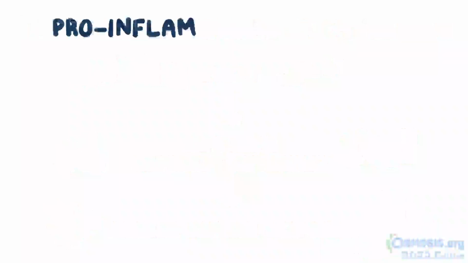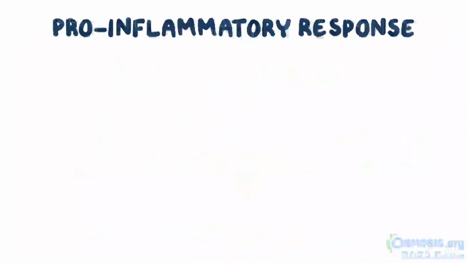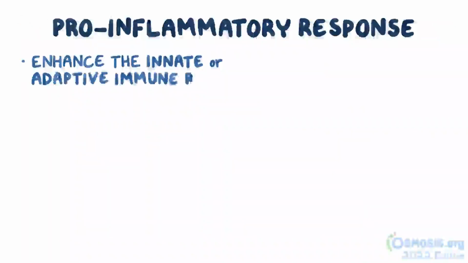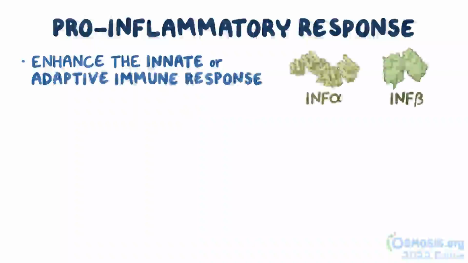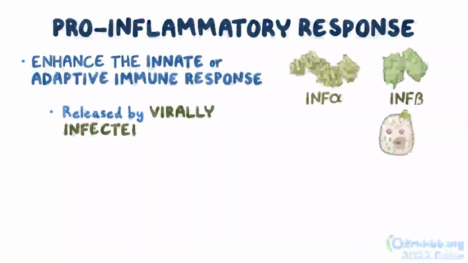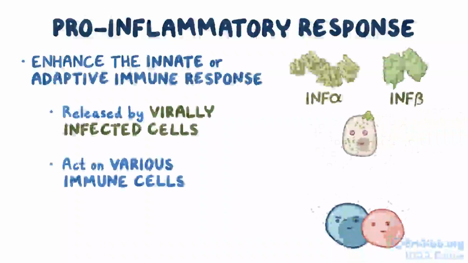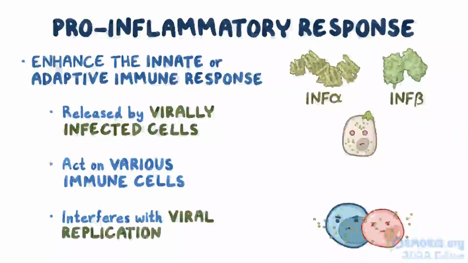The highly pro-inflammatory response for fighting intracellular pathogens includes cytokines that enhance the innate or adaptive immune response. These include interferon alpha and interferon beta, which are produced by virally infected cells and work on various immune cells to help interfere with viral replication.